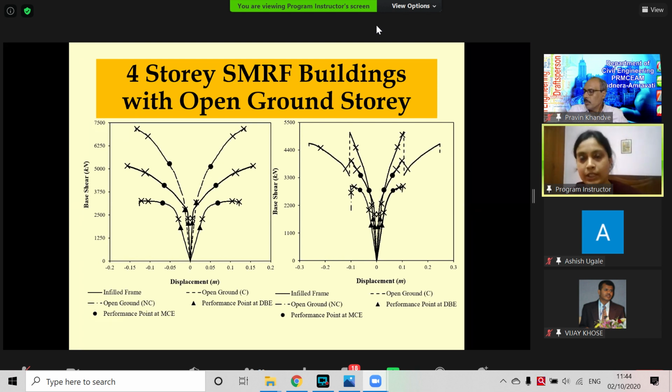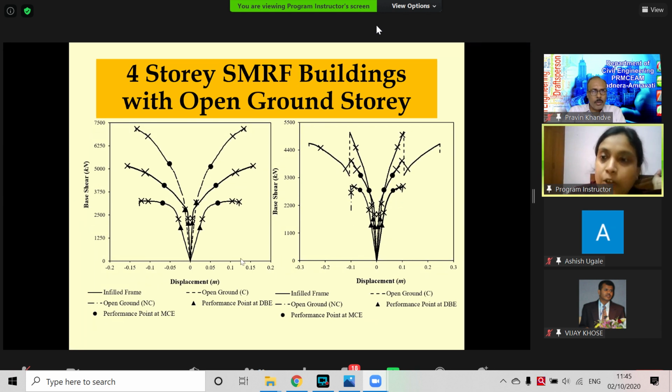We all do this. Sometimes people only remove the infill and don't consider anything else, and we can see the performance. Stiffness, strength, ductility, everything has reduced so much. It is equivalent to the bare frame analysis. The ductility, of course, is very less. The worst performance is given when we keep it open without considering or designing anything.